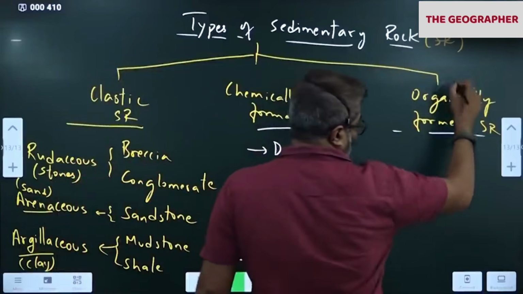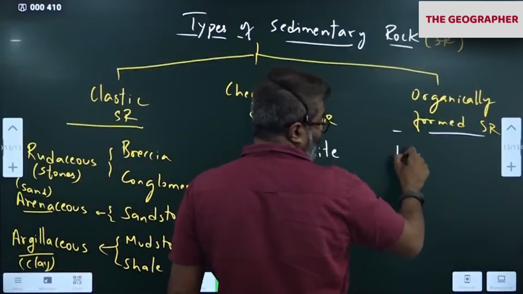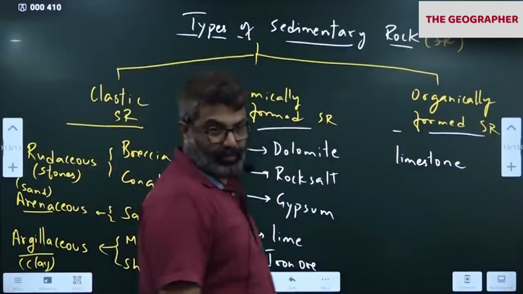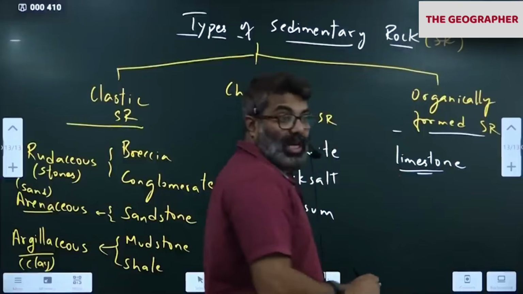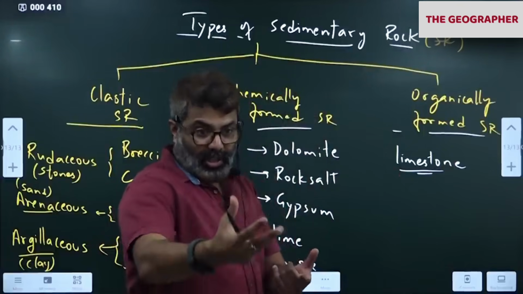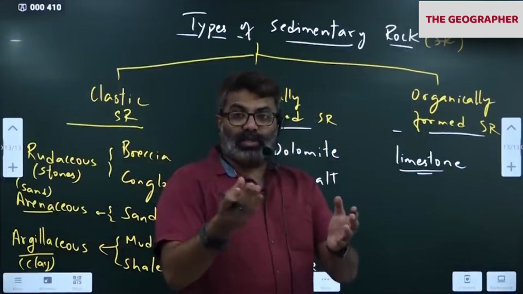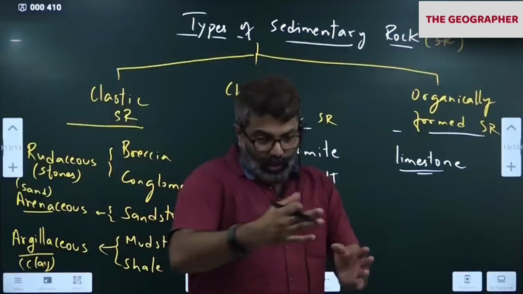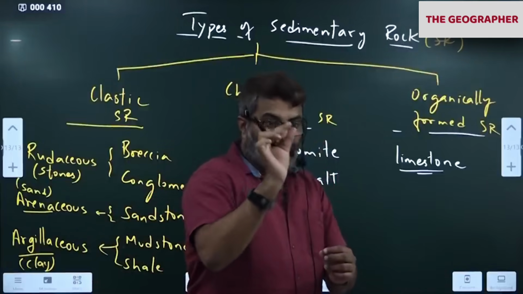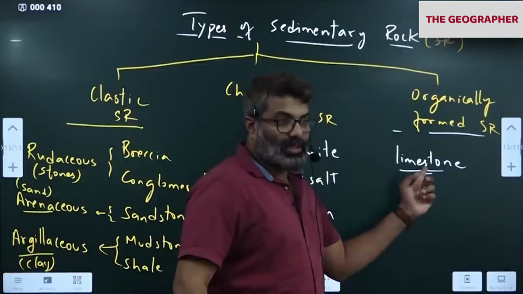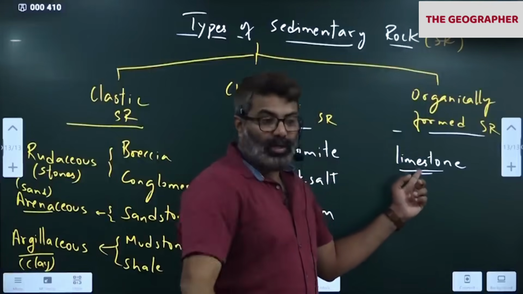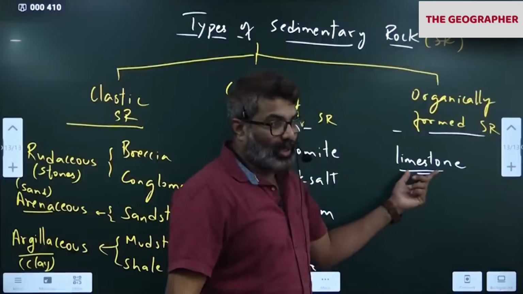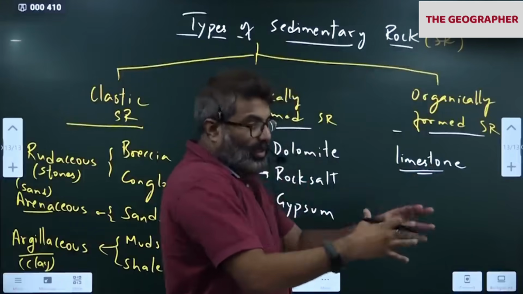Finally, the last one, organically formed. Organically formed, we have limestone. Limestone is nothing but calcium carbonate, CaCO3. This is secreted by organisms like coral polyps and mollusks. Have you seen clams, bivalves? If you go to the beach, on the coast you'll find snails, slugs. All that is limestone. All those mollusks secrete calcium carbonate. Coral polyps secrete calcium carbonate. All that you collect together will become limestone.